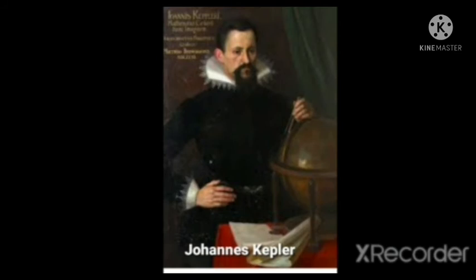Johannes Kepler was a German mathematician, astronomer, astrologer, and natural philosopher. He is a key figure in the 17th century scientific revolution, best known for his laws of planetary motion and for his books.